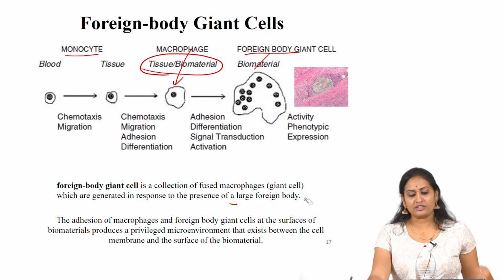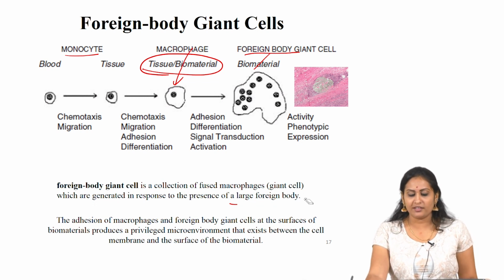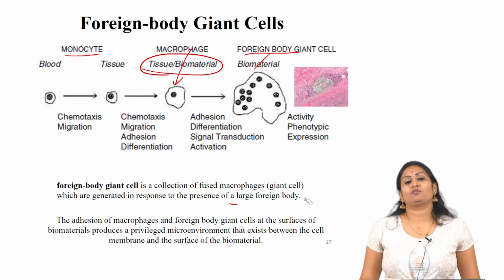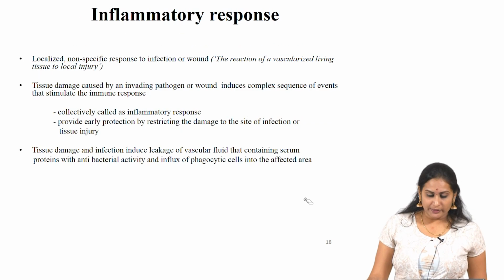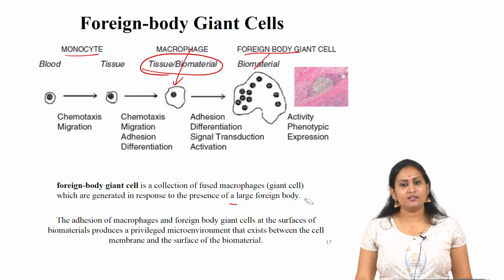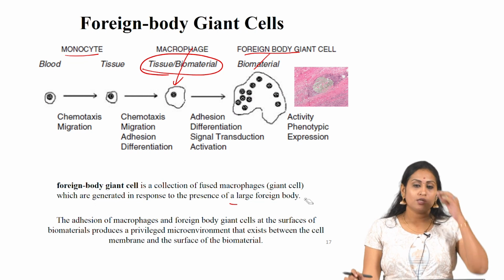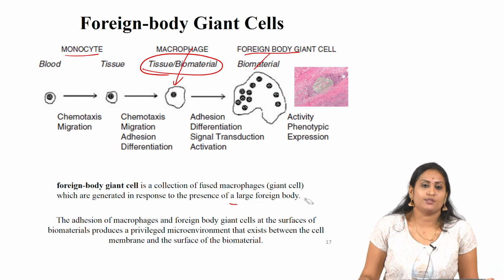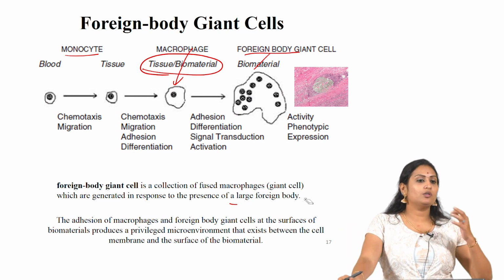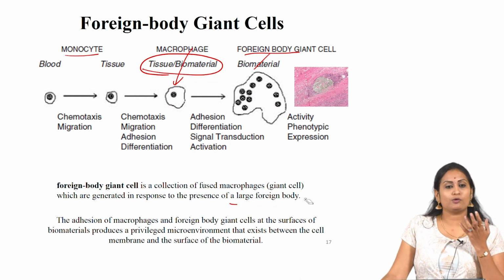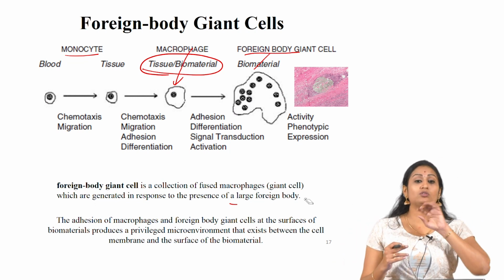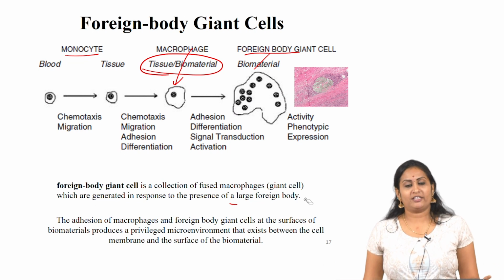So, the adhesion of macrophages and foreign body giant cells at the surface of the biomaterial produces an environment that exists between the cell membrane and the surface of the biomaterial. So, I will ask you one question. If I want to place a biomaterial, what are the factors you need to consider for an advantageous immune response? We cannot directly place a biomaterial inside our body without a proper understanding of the immune responses or the properties of the biomaterial, right. So, what are the properties you need to think a lot about for an in vivo application or as an implant?